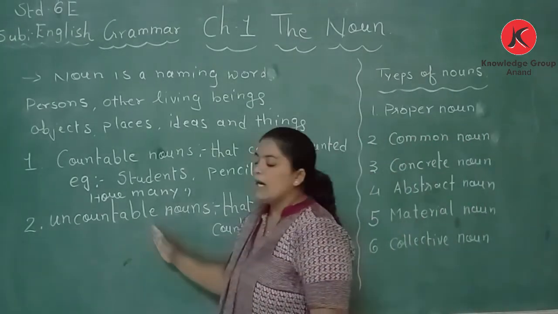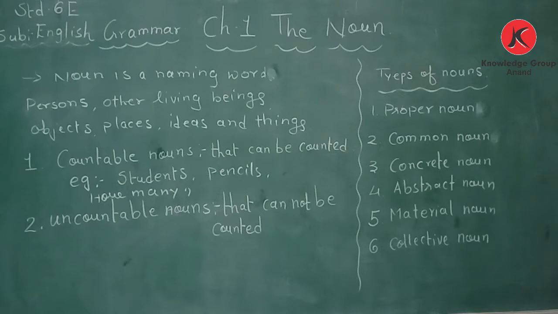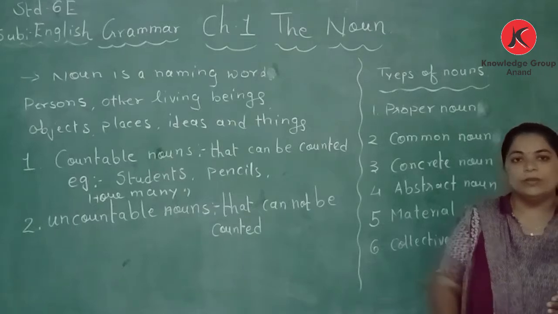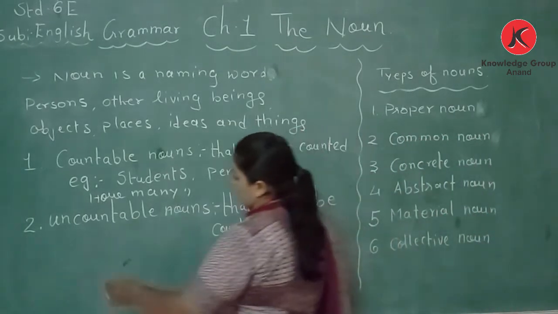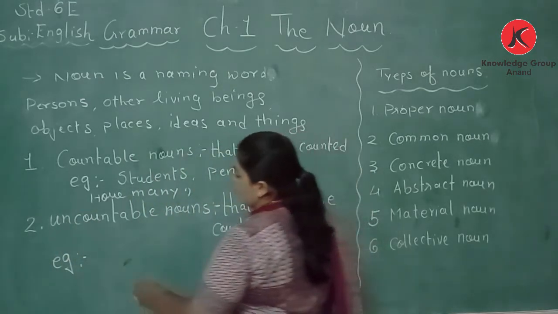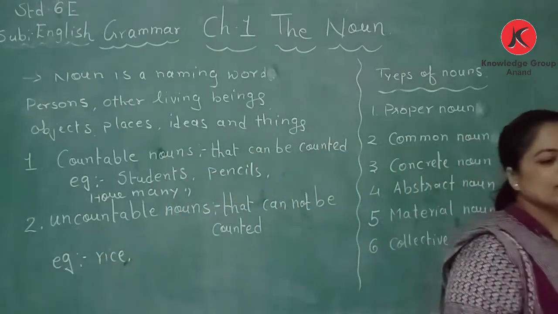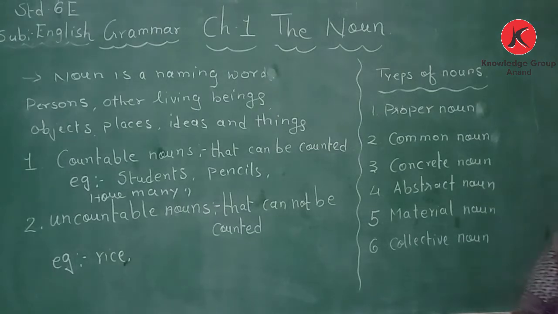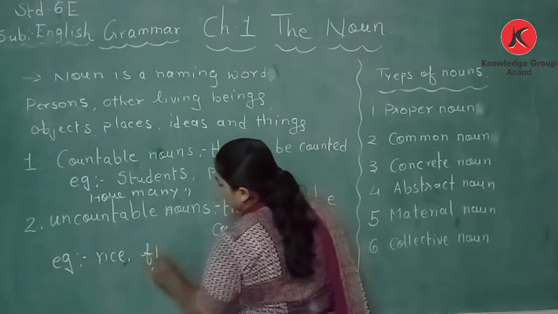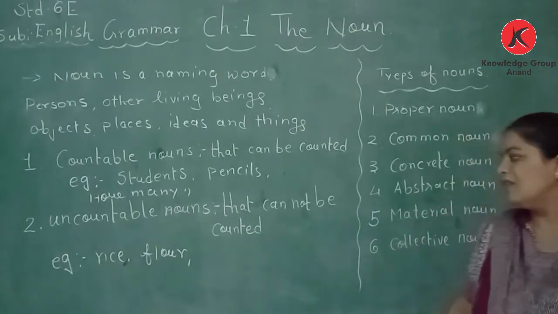Second is uncountable nouns. Uncountable nouns cannot be counted, the things which we cannot easily count. For example, let us take rice. Can we count the rice? No. Another example is flour.